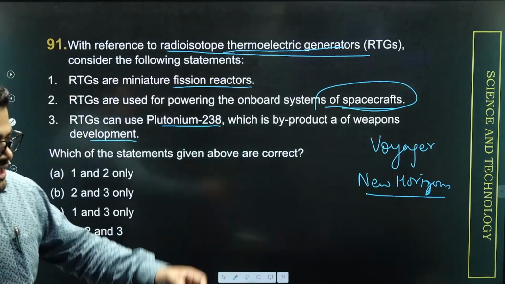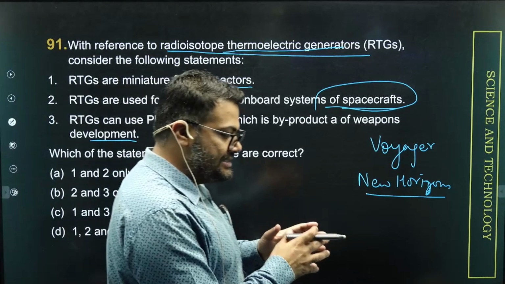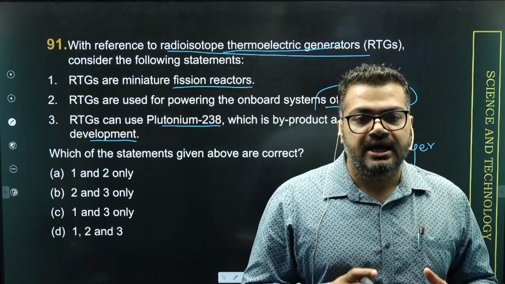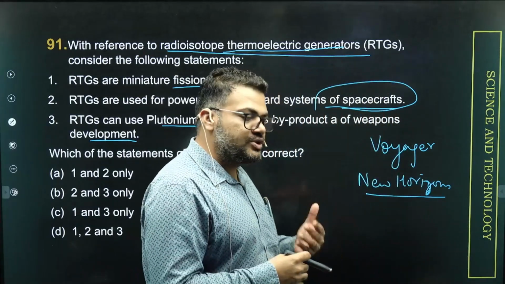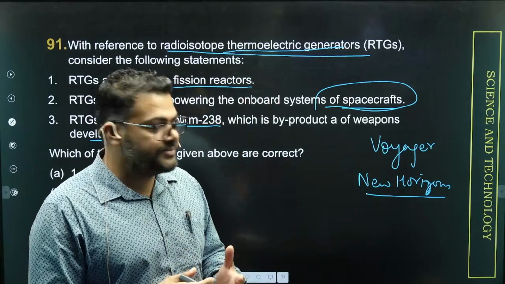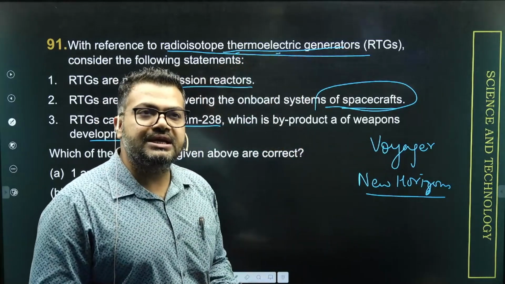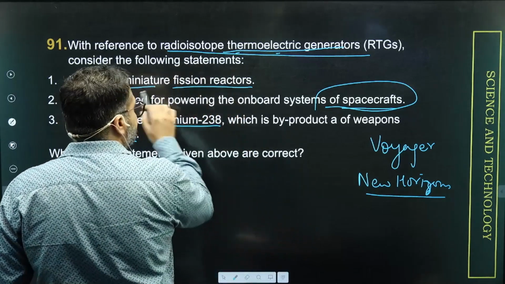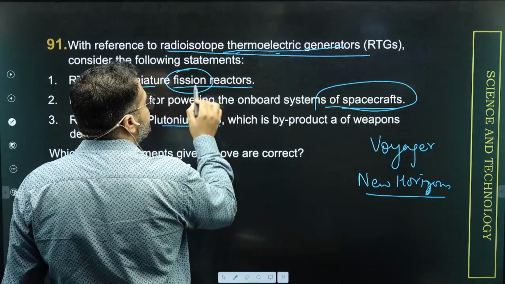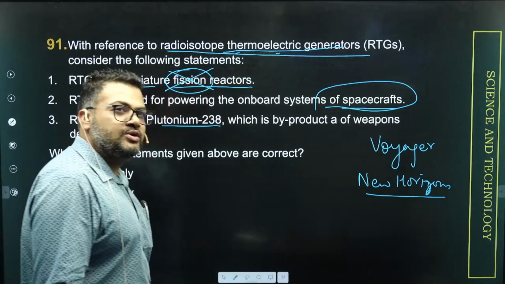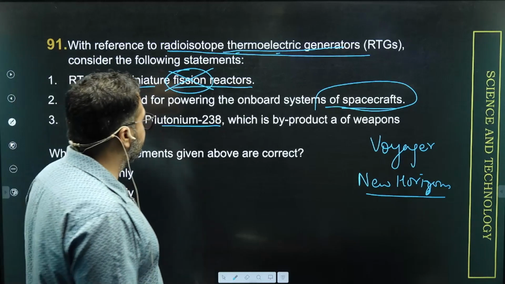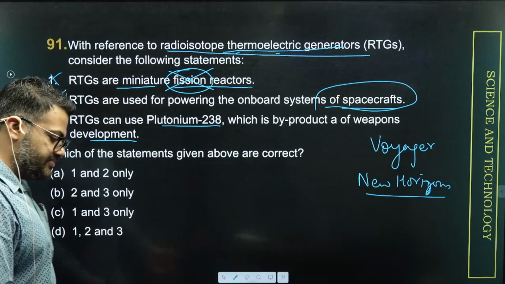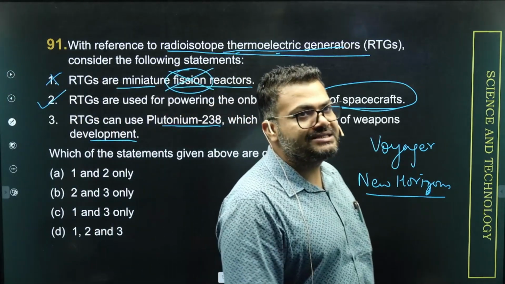So they simply put a radioactive isotope inside a canister, and as the radioactive isotope disintegrates, the heat that it releases in order to achieve stability is eventually taken and converted into electricity. That's why it is called thermoelectric, converting heat into electricity, right? So the first point, although it's a miniature reactor, that's correct, but it does not work on the principle of fission. Fission is not the principle behind the working of RTGs. So the first statement seems to be incorrect, but the second statement seems to be absolutely correct, because yes, spacecraft have been powered by these RTG reactors.